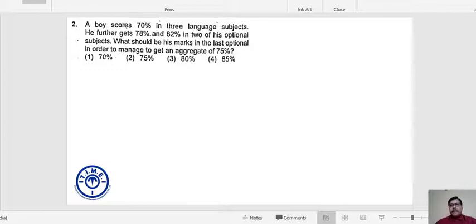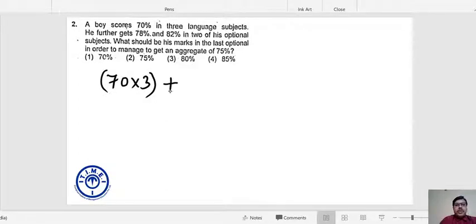If the full marks of each subject are the same, then how many subjects do we have in total? 3 language and 3 optional. The total number of subjects is 6. So the required aggregate average is 75. So 70 is multiplied by 3, because in 3 language subjects the boy scores 70%.